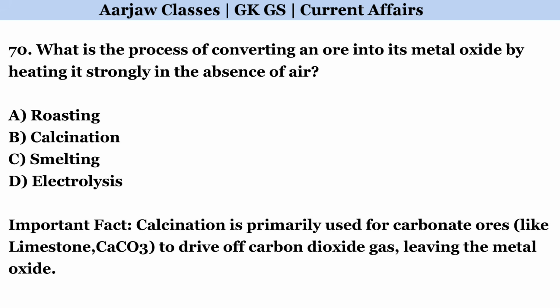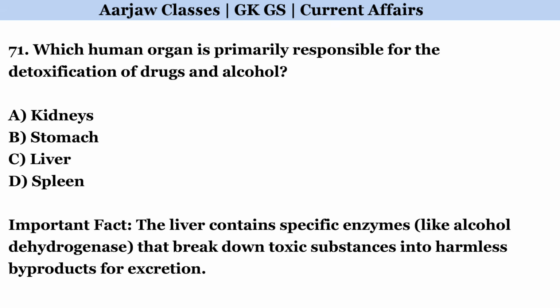What is the process of converting an ore into its metal oxide by heating it strongly in the absence of air? Correct option is B. Calcination. Which human organ is primarily responsible for the detoxification of drugs and alcohol? Correct option is C. Liver.